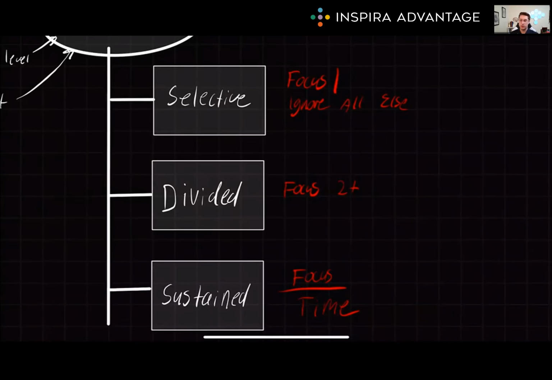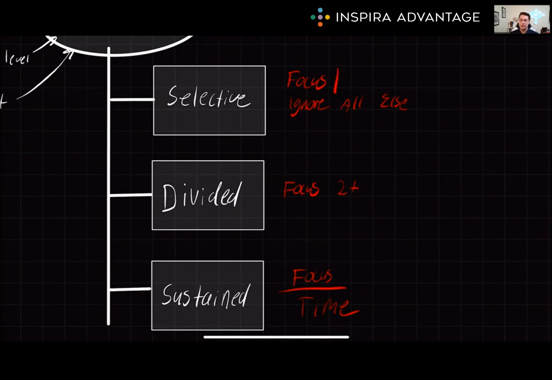This is the ability to focus on two or more things at the same time. It is influenced by the complexity of the task, the level of how automatic the task is, and the individual's prior experience with the tasks. One way to measure divided attention is through the dual task paradigm, which involves performing two tasks simultaneously, like driving and singing Taylor Swift. Finally, we have sustained attention.